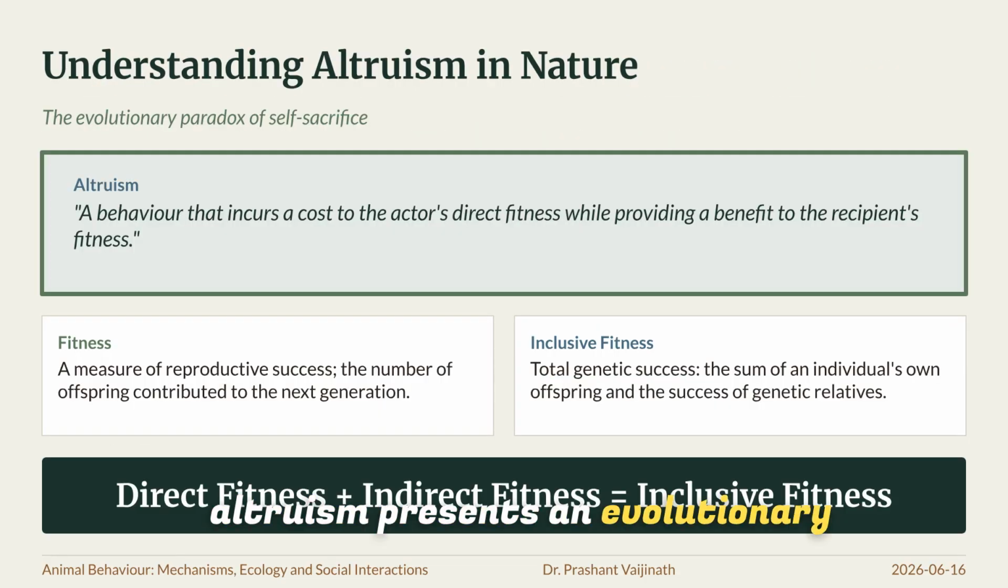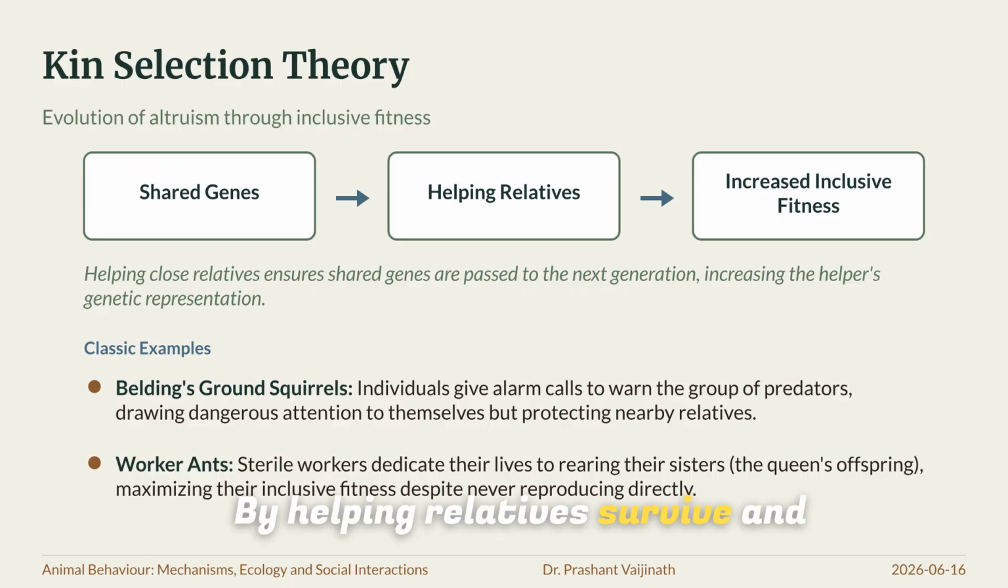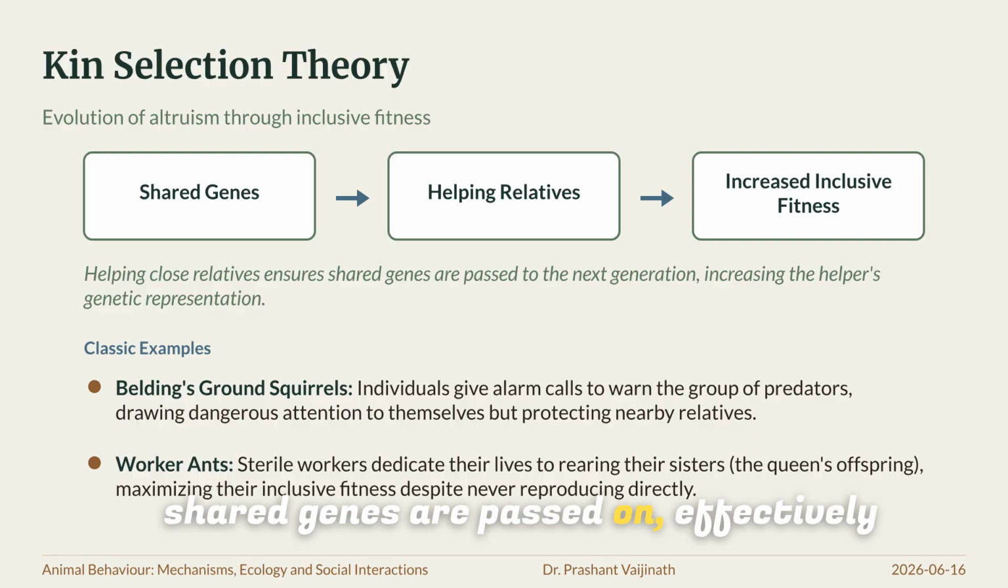Altruism presents an evolutionary paradox, where an actor reduces its own direct fitness to benefit another. To solve this, we look to inclusive fitness, which accounts for the genetic success of relatives. Kin selection theory explains this behavior. By helping relatives survive and reproduce, individuals ensure their own shared genes are passed on, effectively increasing their total genetic